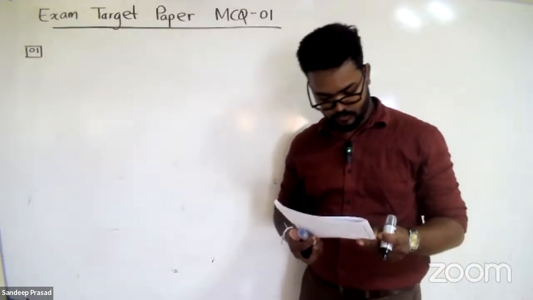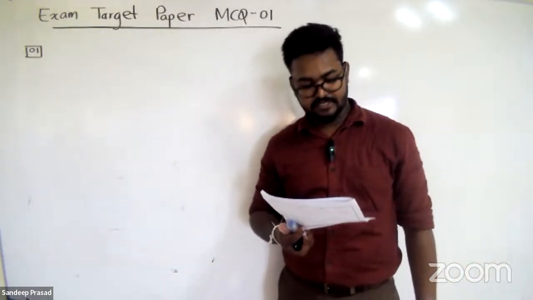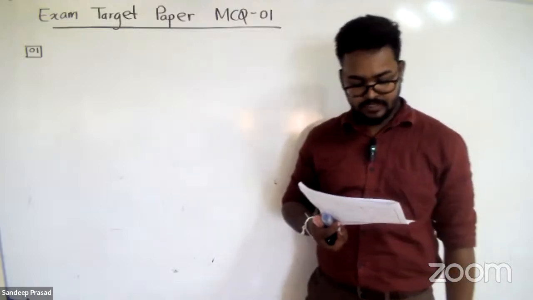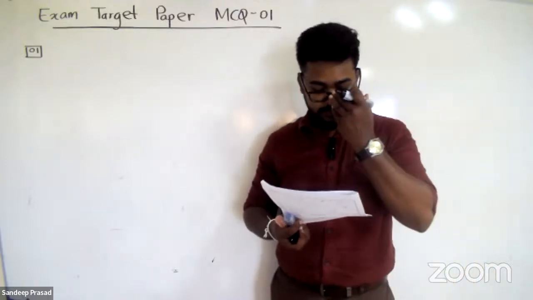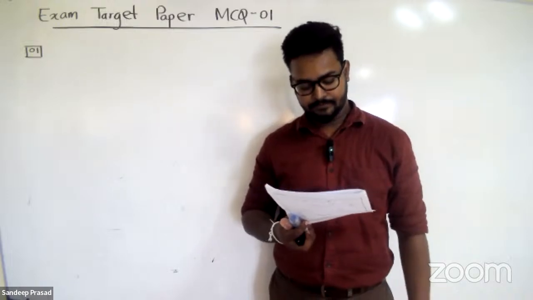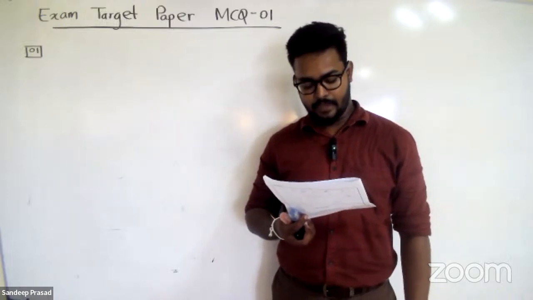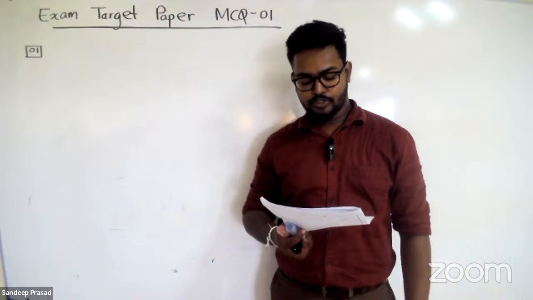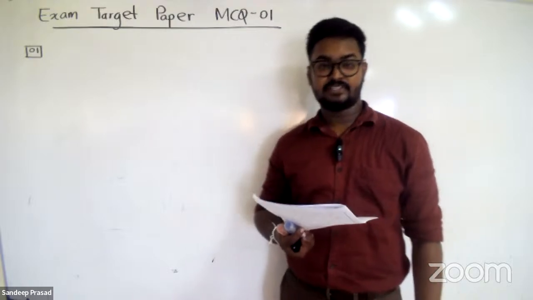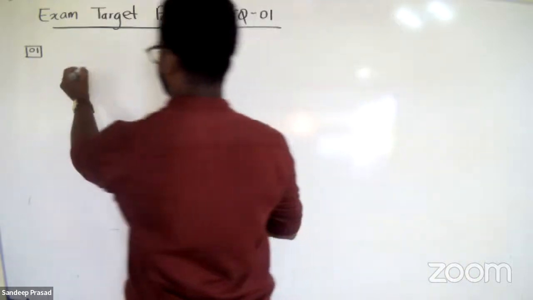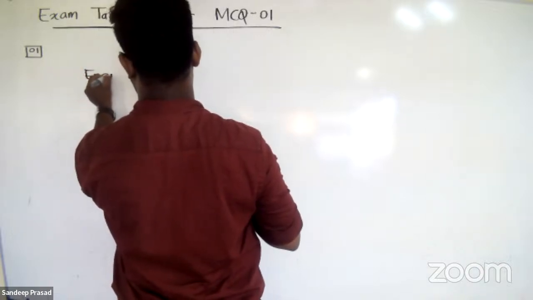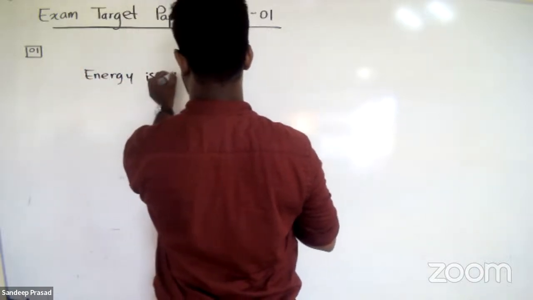Right. First question. Consider the following statements, number one and number two. The energy absorbed or released by atoms is quantized. Small particles under appropriate conditions show wave properties. Remember, the first statement they have given is that energy is quantized, right?